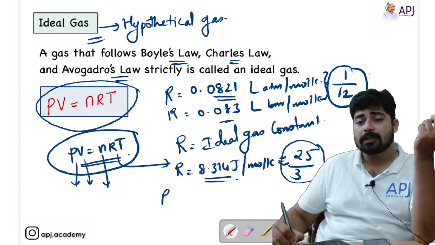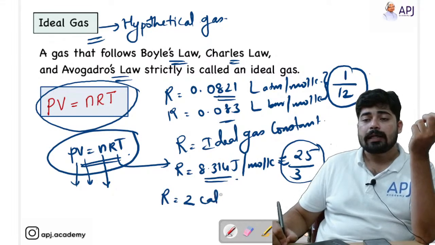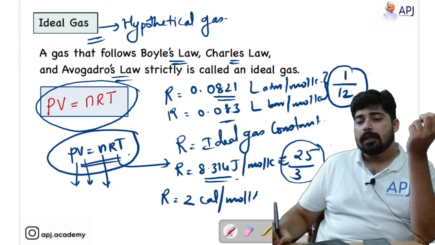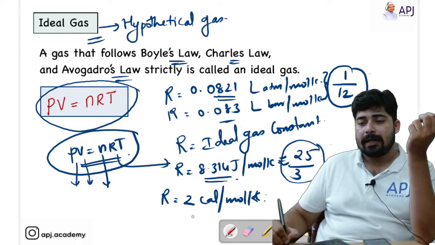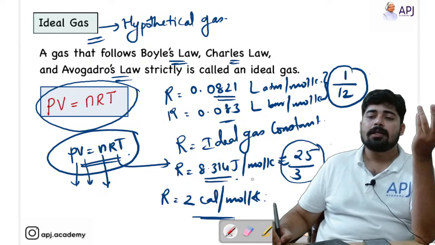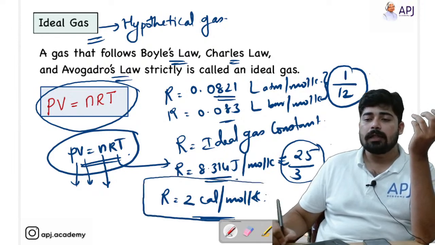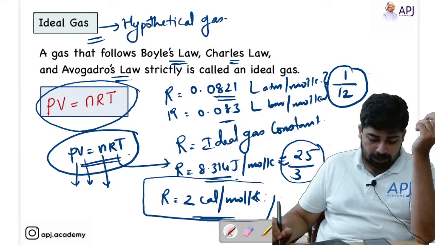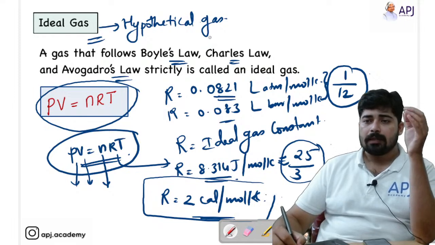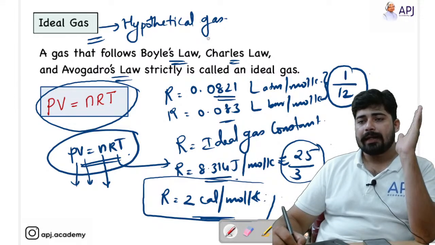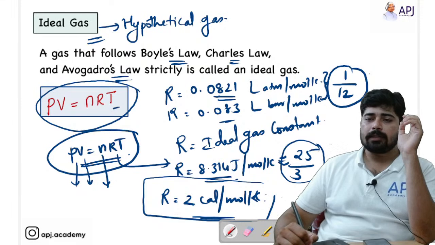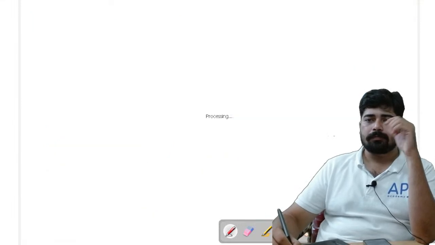And the next value is R is equal to 2 calorie per mole Kelvin. If the question is given in energy and that is in calories, you can use the value of R equal to 2 calorie per mole Kelvin. Okay, this is all about the ideal gas constant, and temperature T stands for the temperature.